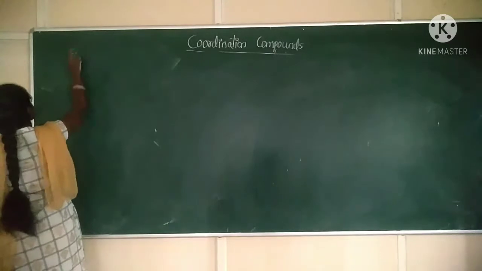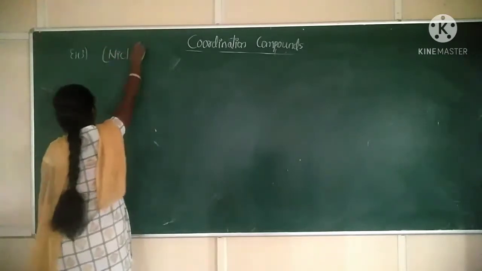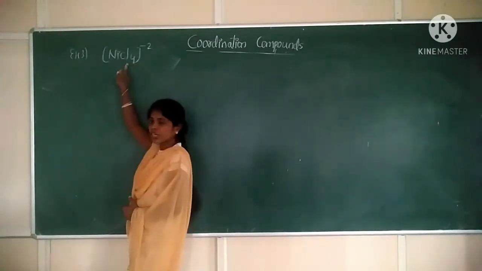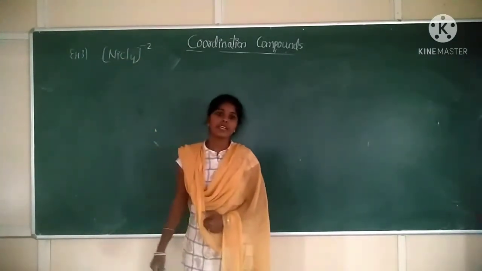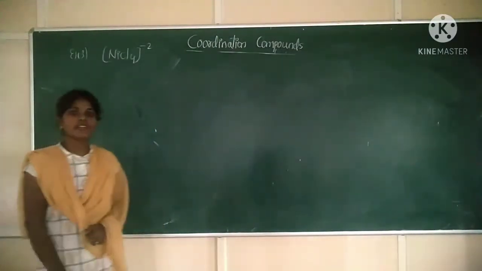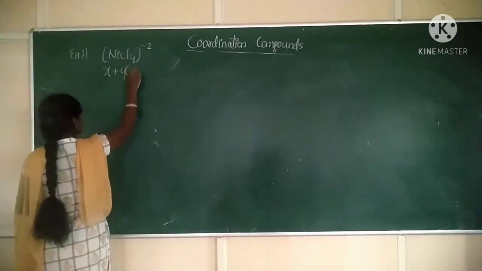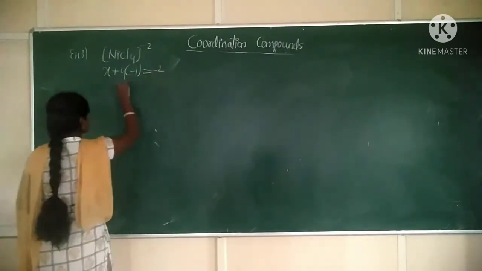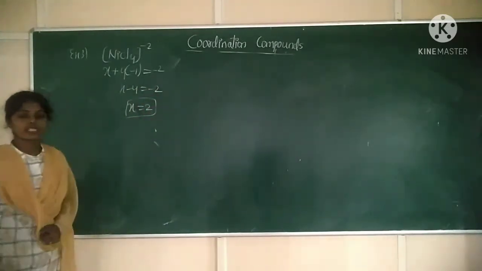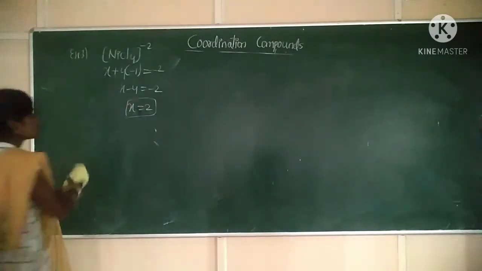Next, third example. NiCl4 2 minus. Tetrachloridonickelate(II) ion is the IUPAC name for this given coordination compound. So calculate the oxidation state of nickel. Take nickel as x plus 4 into chloride charge, which is minus 1, equal to minus 2. x minus 4 is equal to minus 2. x is equal to what? 2. What is the oxidation state of nickel here? Oxidation state of nickel is plus 2. Clear?